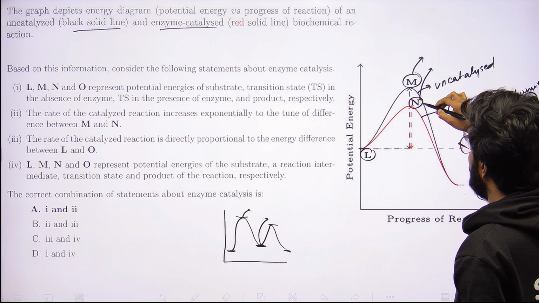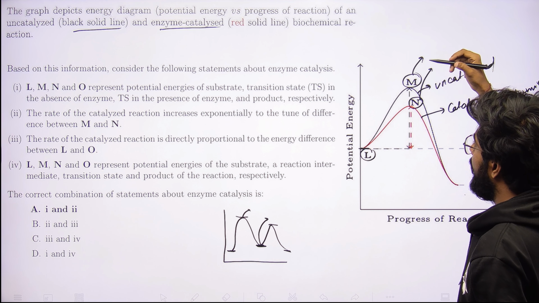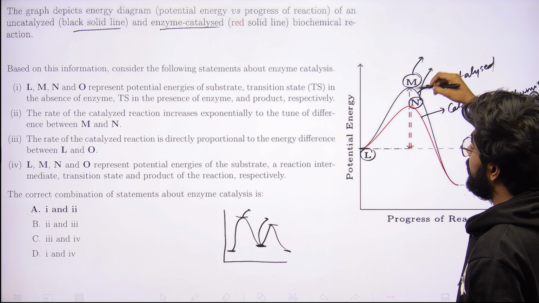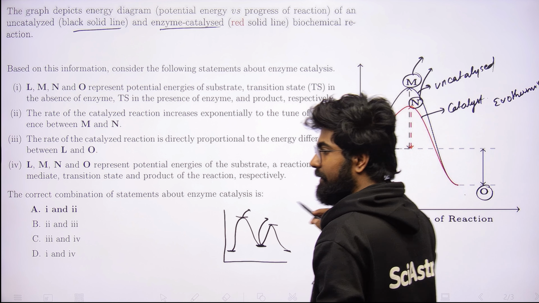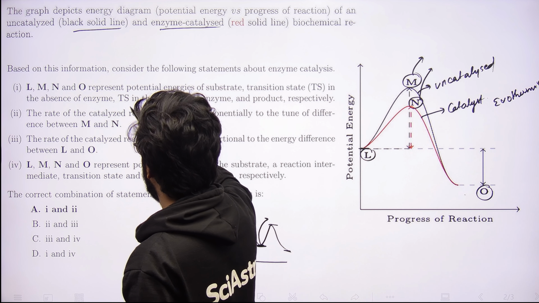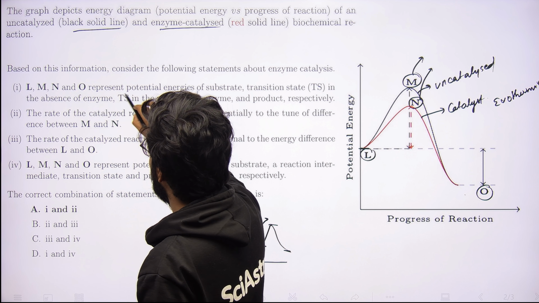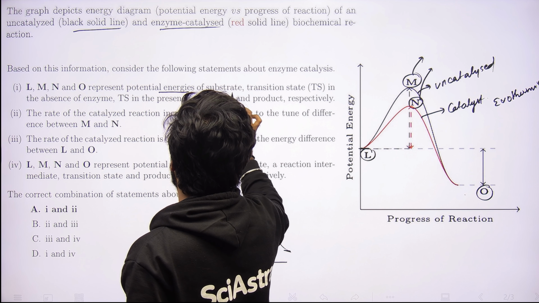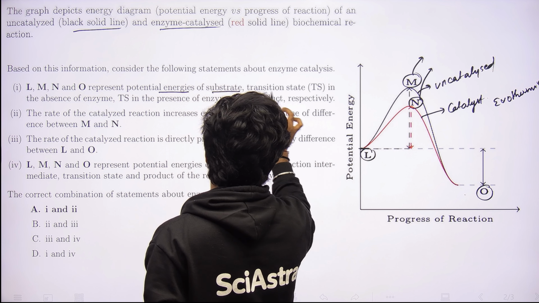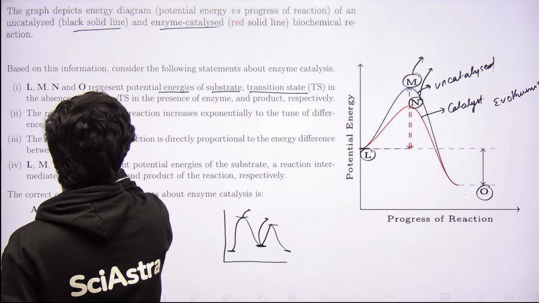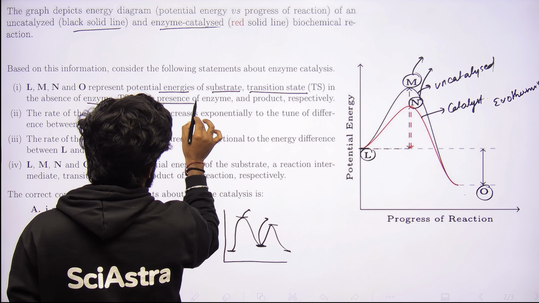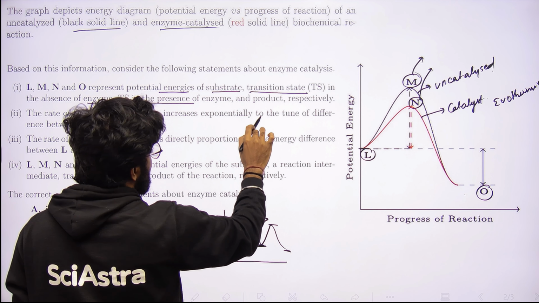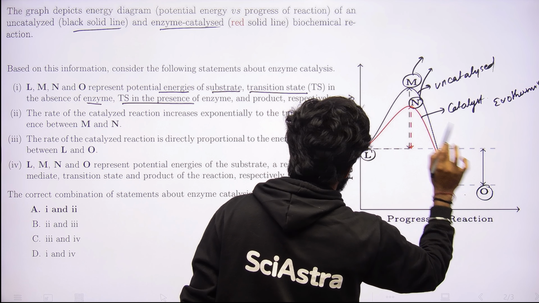So M and N are the transition state energy levels for the catalyzed and uncatalyzed reactions respectively. Now what they are saying is that L, M, N and O represent the potential energy of the substrate, the transition state in the absence of enzyme, the transition state in the presence of enzyme, and the product is O.